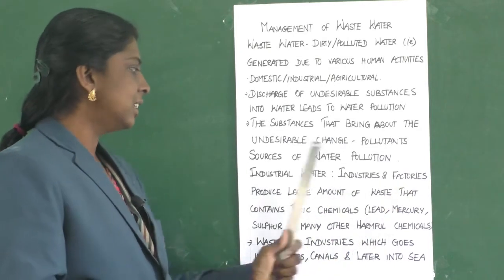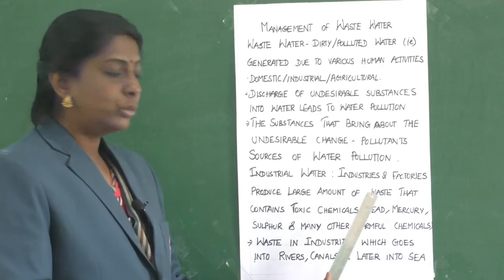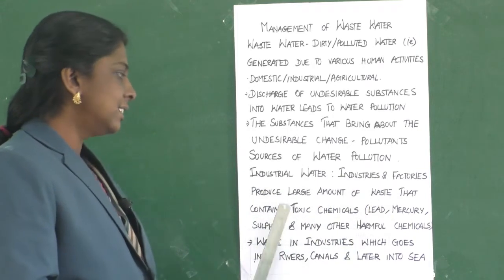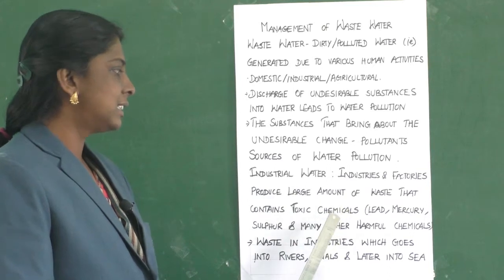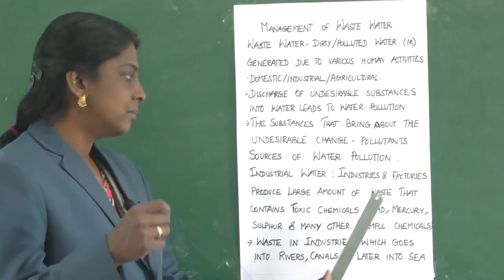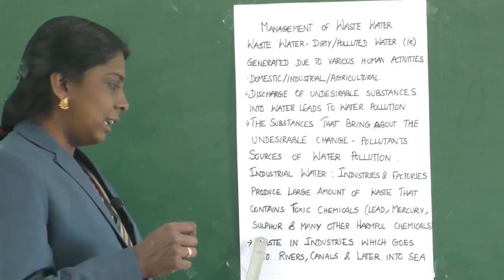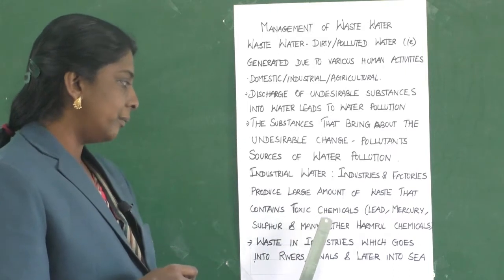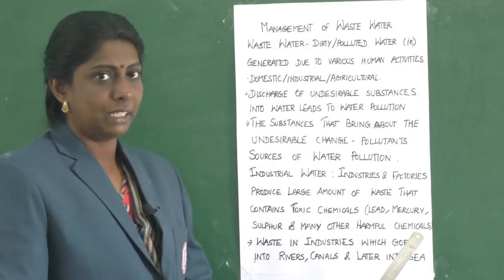Industries and factories produce a large amount of waste that contains toxic chemicals such as lead, mercury, sulfur and many other harmful chemicals.